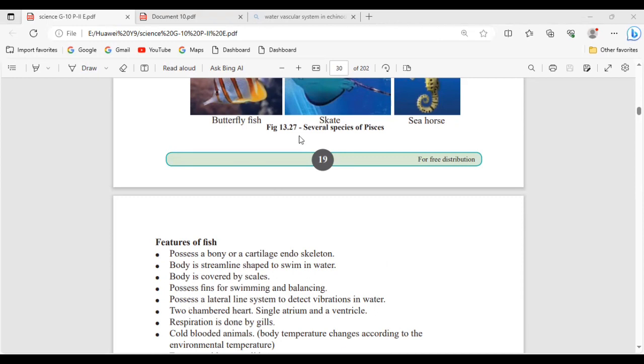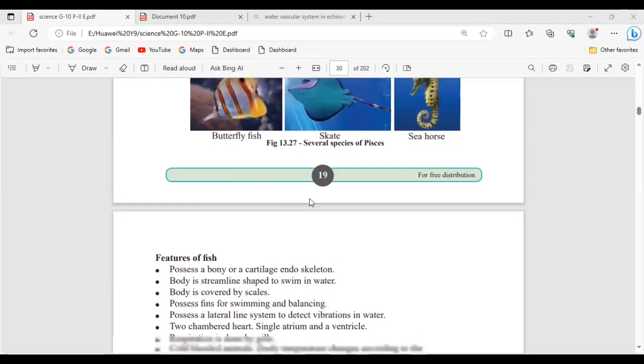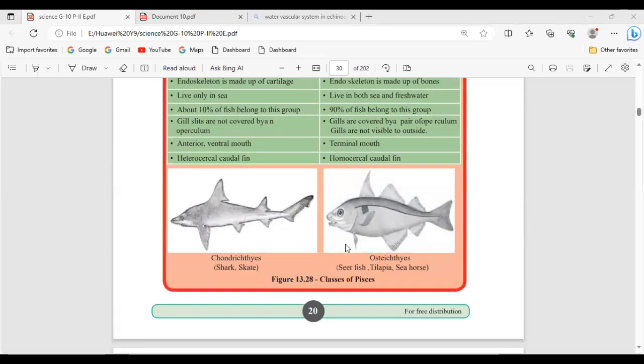But here they have a lateral line system to detect vibration. When they are moving inside the water, to detect the vibrations, they have a lateral line. Right? See, I'll show you. See this fish. See this line. We call it the lateral line.